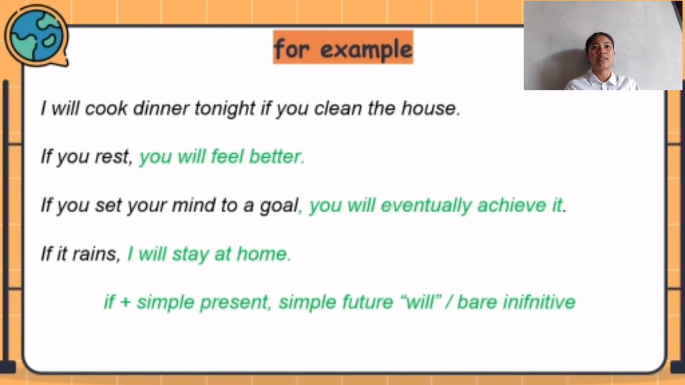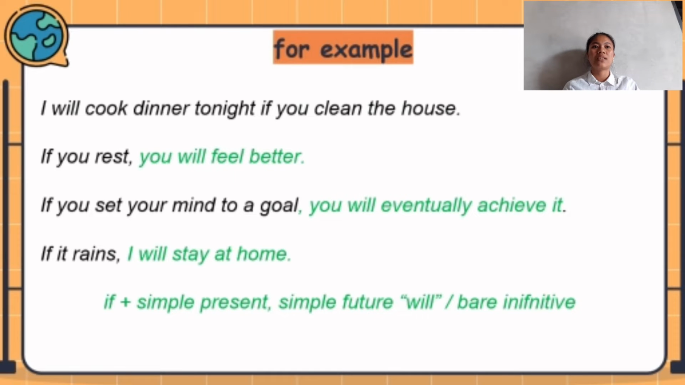You can see for the example: I will cook dinner tonight if you clean the house. And then, if you rest, you will be better. If you set your mind to a goal, you will eventually achieve it. The last, if it rains, I will stay at home. You can use the pattern if, simple present, simple future, and then will, simple present, is always used with will, and then the bare infinitive is verb 1.